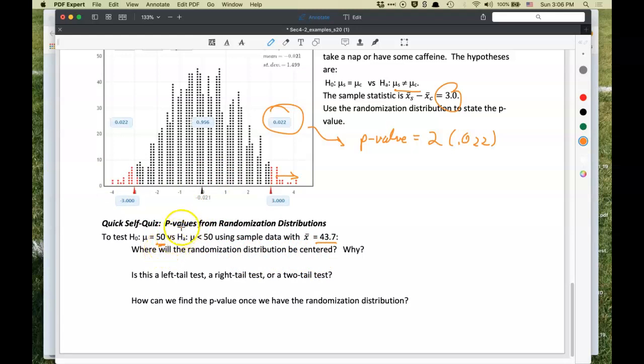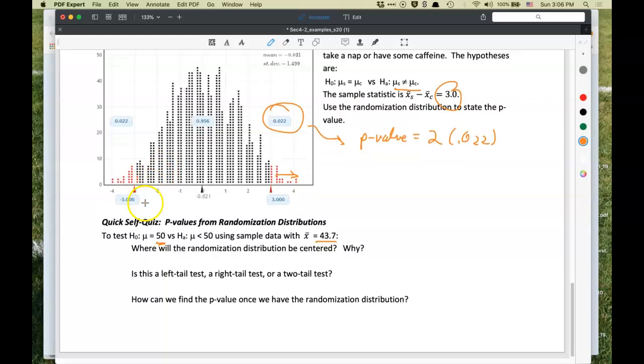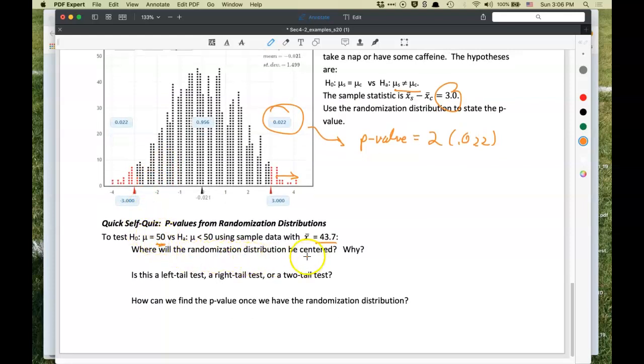It was centered wherever the null hypothesis specified. When it was a difference in means, it's centered at 0 because we're assuming the difference in means is 0. So here it's centered at 50. And that's because we imposed the null hypothesis. Okay. So 50 is the null hypothesis.